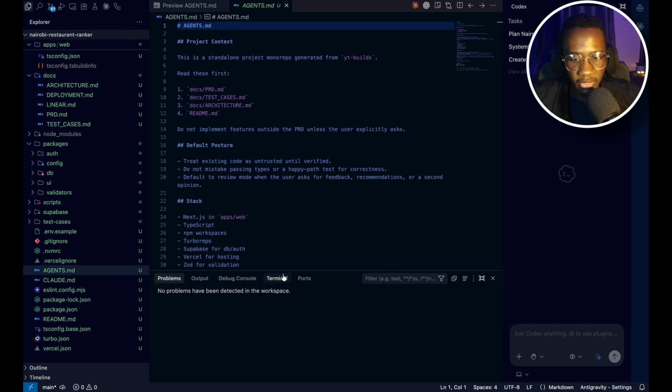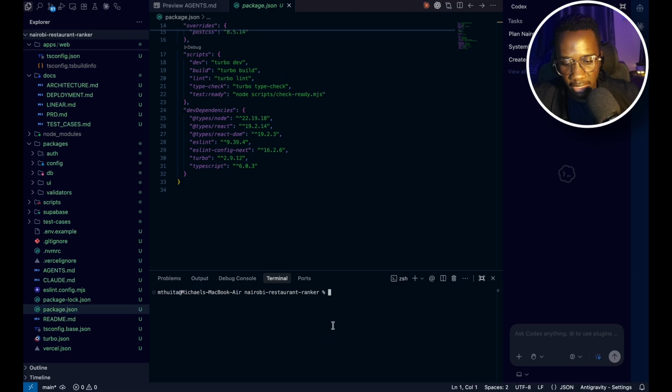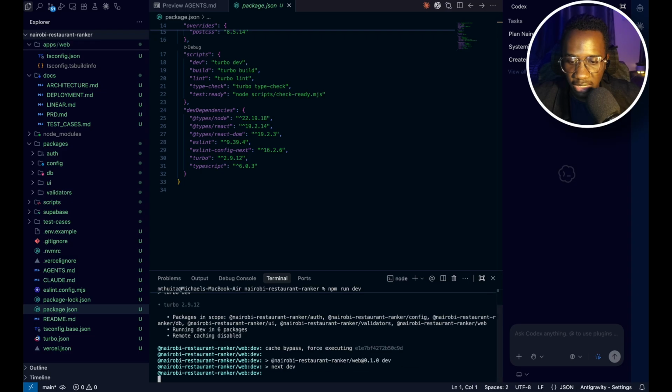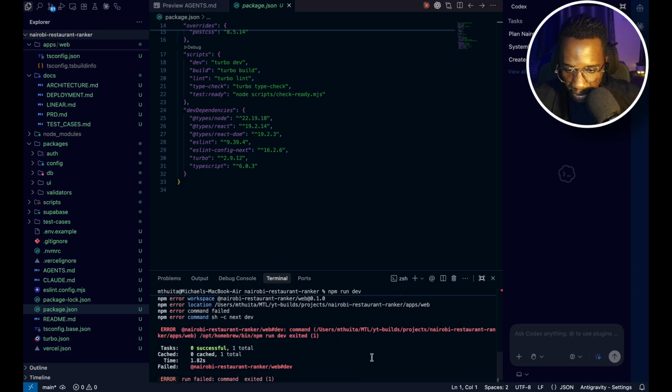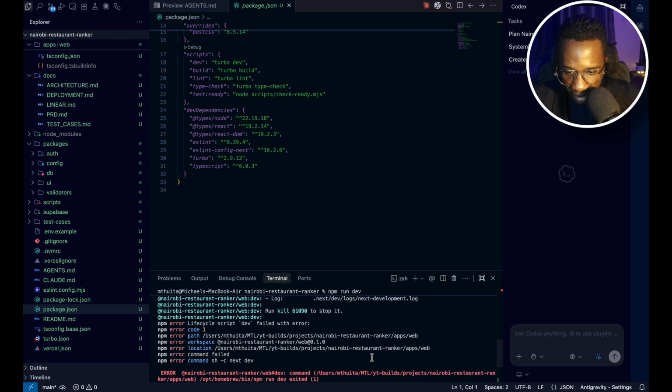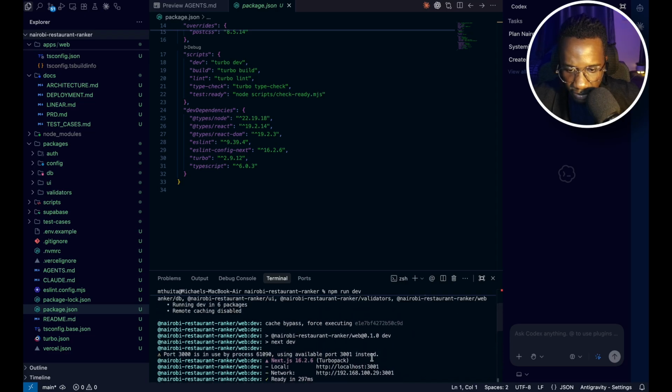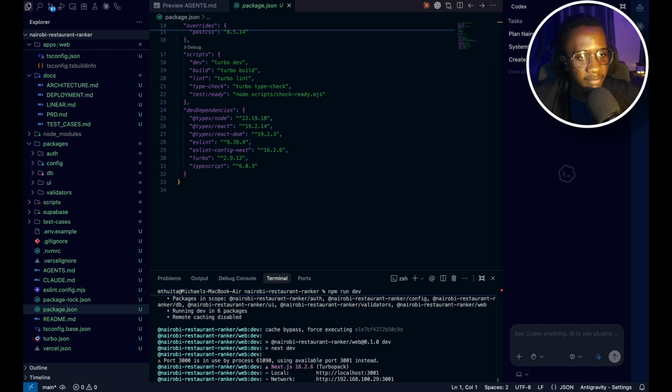I can just come to the terminal and quickly run npm run dev so that we get to see how the application looks. So we've stumbled onto an error. So sometimes, just to bypass all these issues, you can just come to Codex, for instance, ask it to run the application so that I can see what you have done so far.